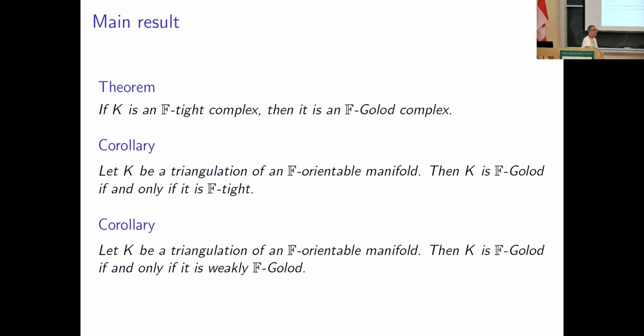Then K is F-Golod if and only if it is F-tight. This is interesting in the sense that Golodness and tightness have very different origins and have been studied in very different contexts, but they are actually equivalent for manifold triangulations. And here's the answer to Tony's question. Let K be a triangulation of an F-oriented manifold, then K is F-Golod if and only if it is weakly F-Golod.